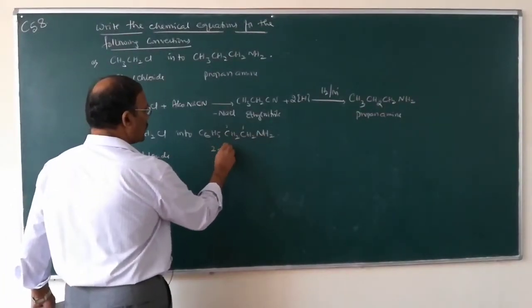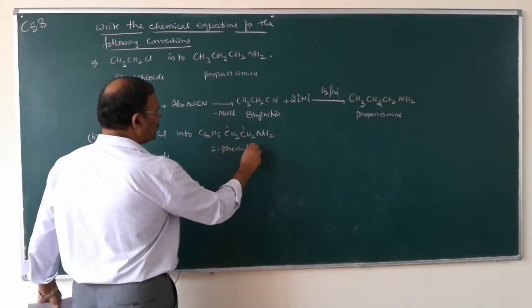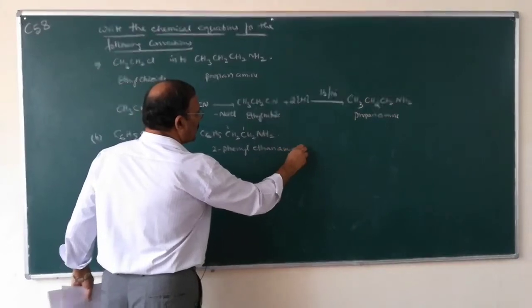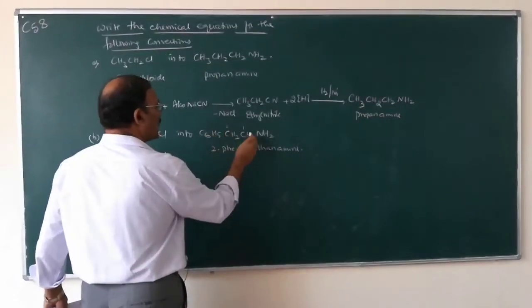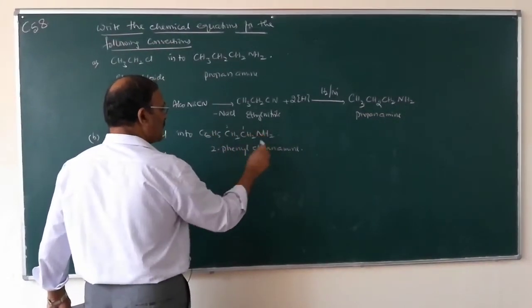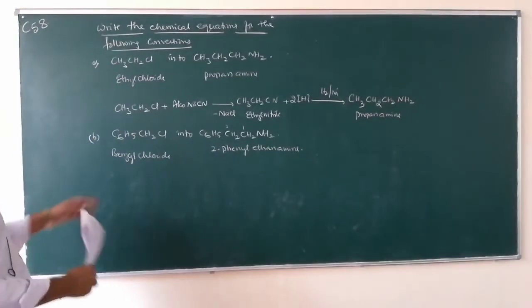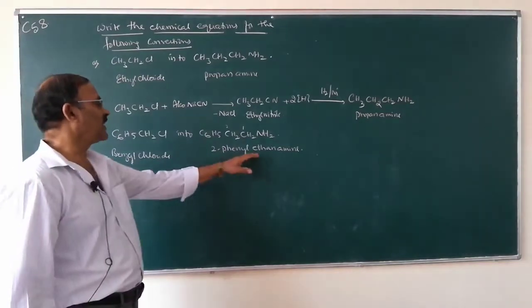This is 2-phenylethanamine. So how do we convert benzyl chloride into 2-phenylethanamine?